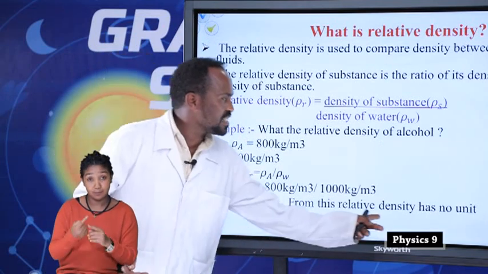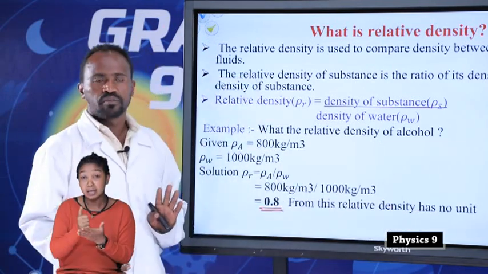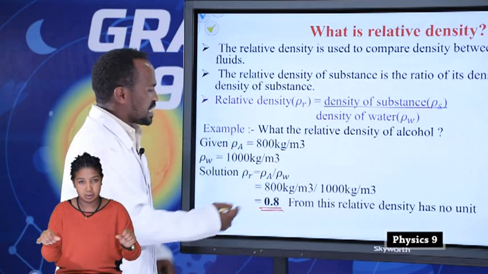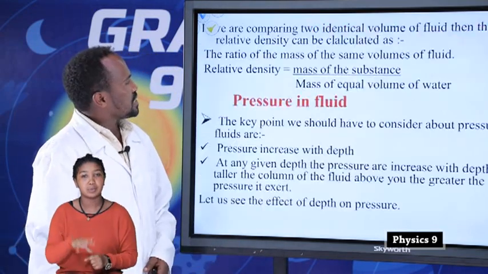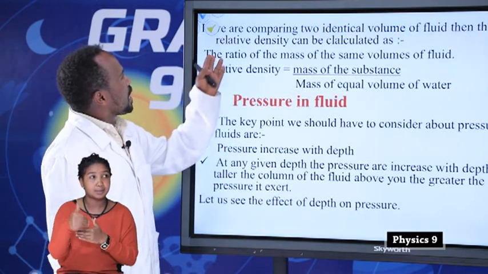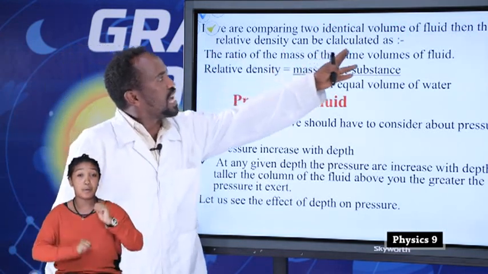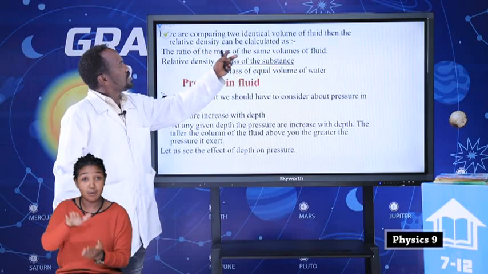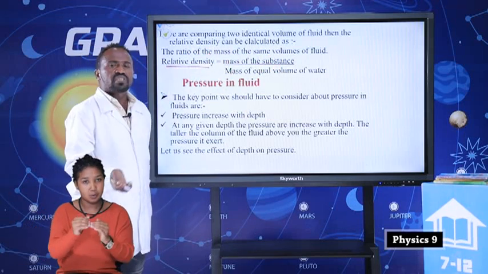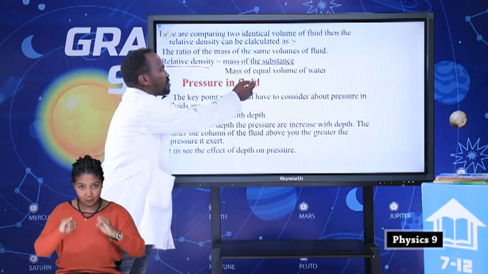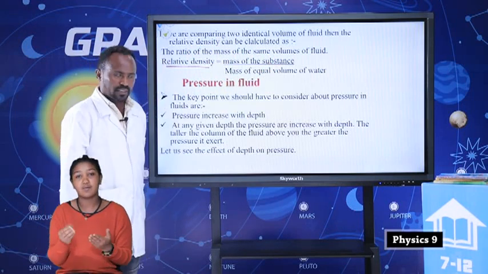So from this, relative density has no unit because the unit is cancelled out. The relative density has no unit. And next, if we are comparing two identical volumes, then the relative density can be calculated as relative density is equal to mass of the substance over mass of equivalent volume of water.